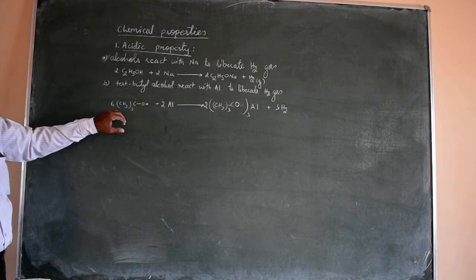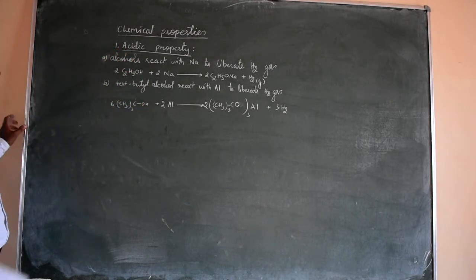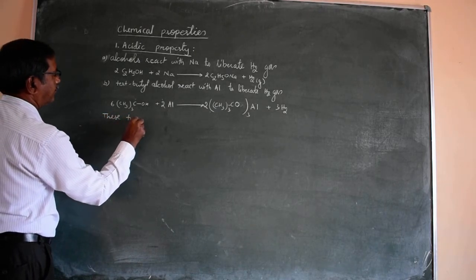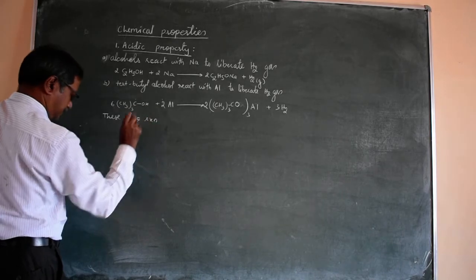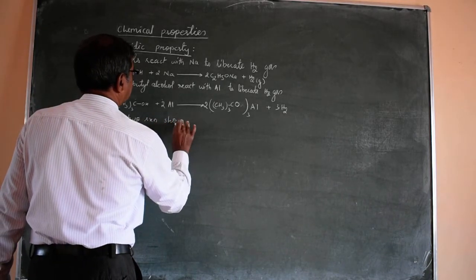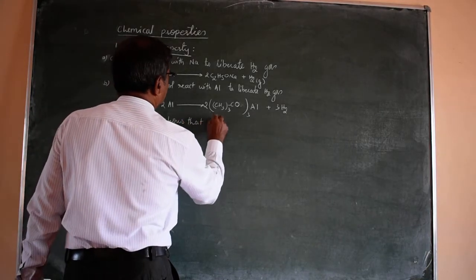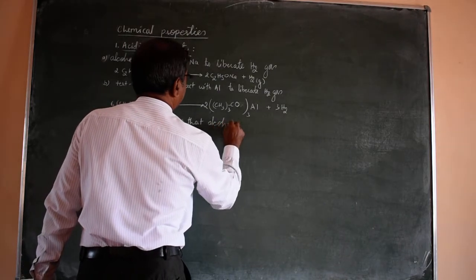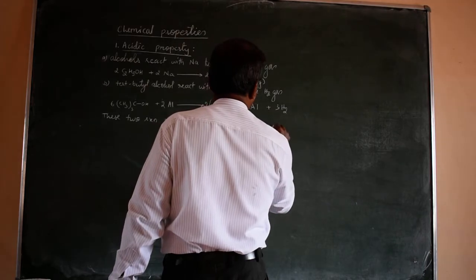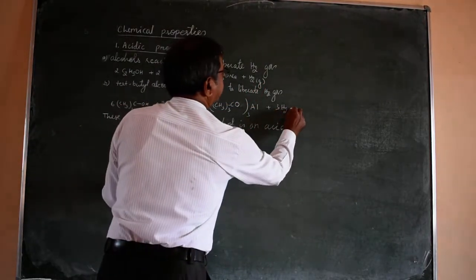Both these reactions show that alcohol is an acid. Why is it an acid? Because of the liberation of hydrogen gas.